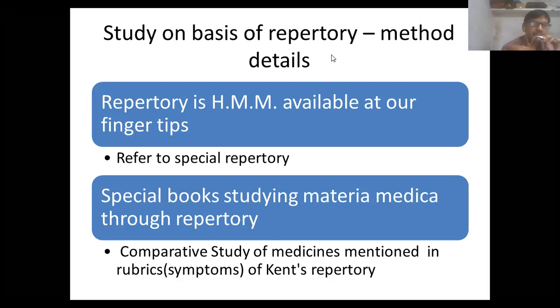This book has completed this comparative study of medicines with respect to the mind symptoms and with respect to the physical general symptoms. Accordingly, the objective of this special book is only to study materia medica through repertory, and they have compiled the book that way.